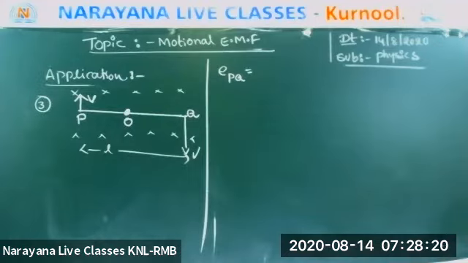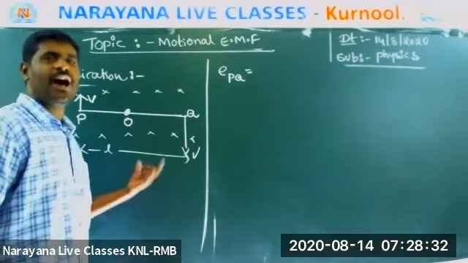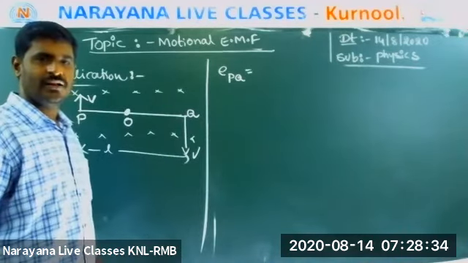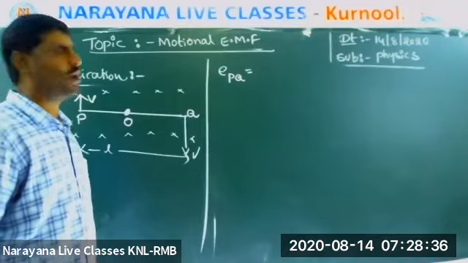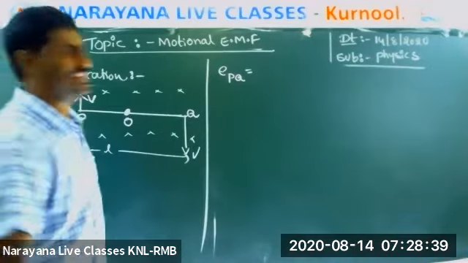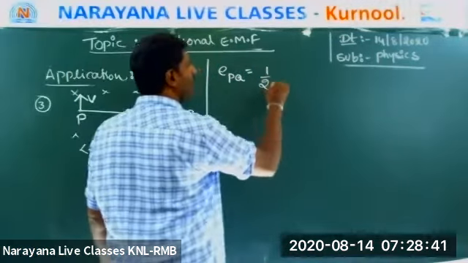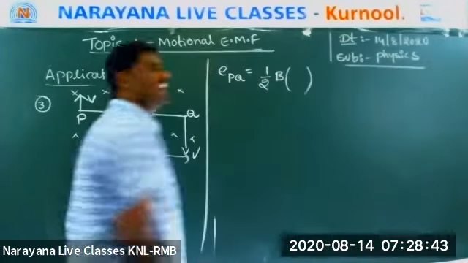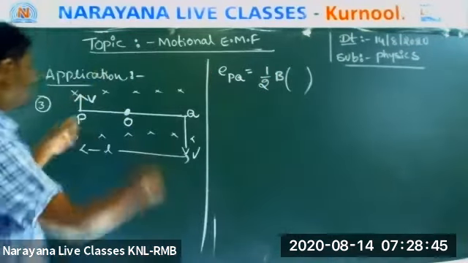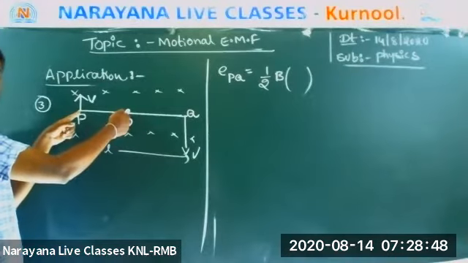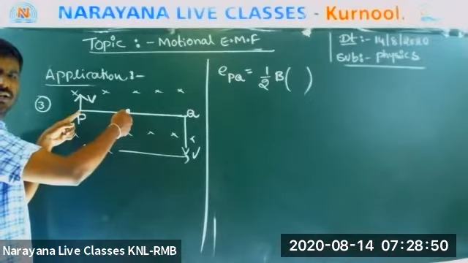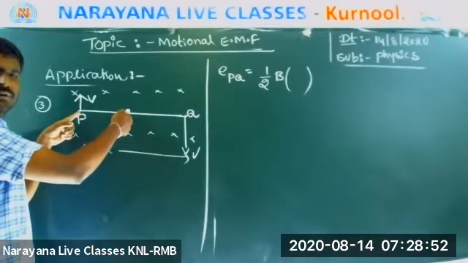What is the EPQ? Come on, write. No one? What, boys and girls? Formula of EPQ is half B L square omega. Wrong. Listen. Half B. What is the L? L is the length of the conductor. What is the length of the conductor? For the given L by 2. Why did you write L?